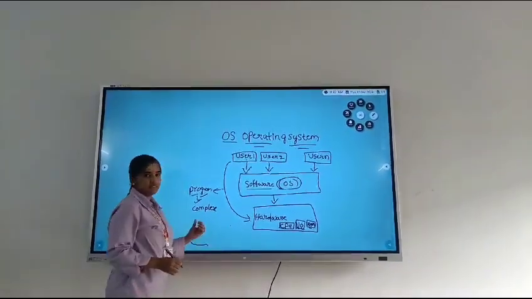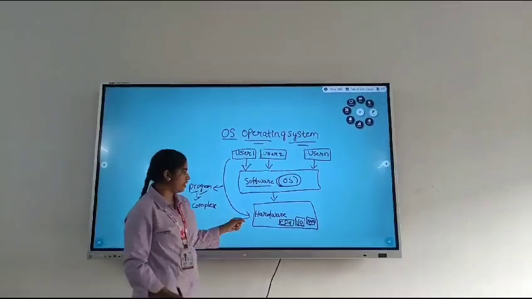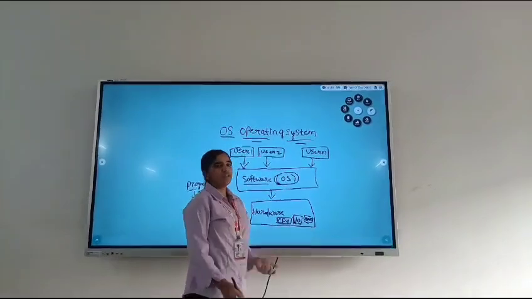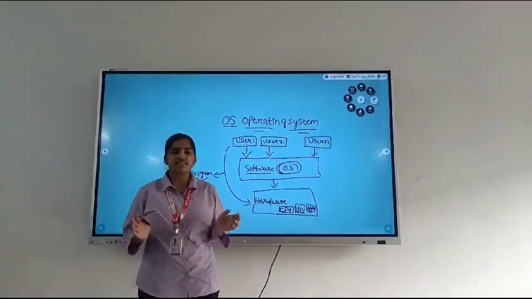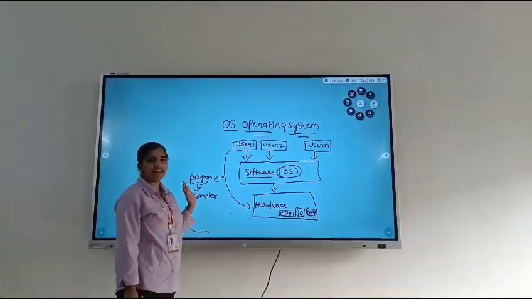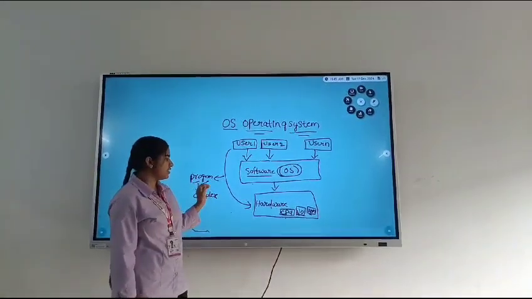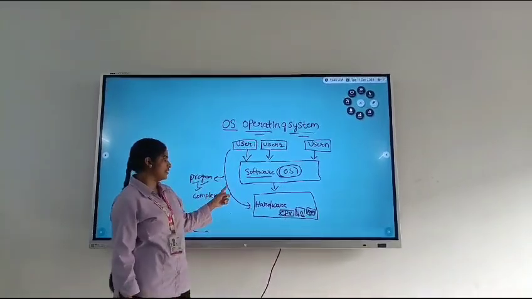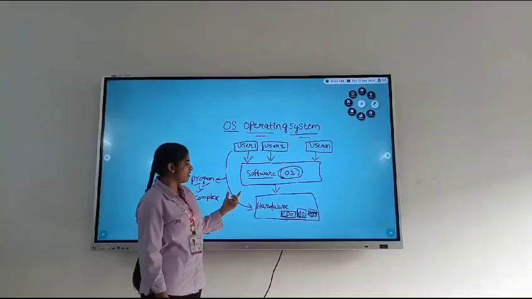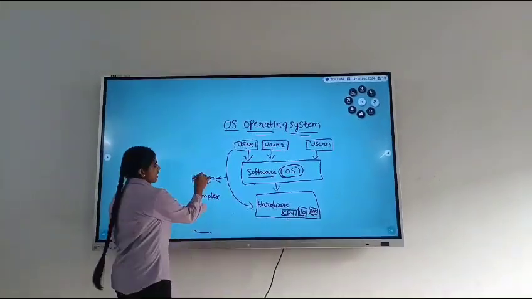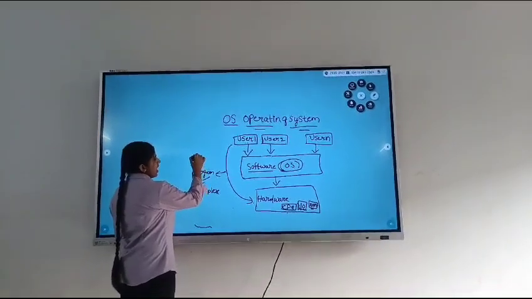Sometimes this program can differ with the architecture of a CPU, input, output and RAM. So every CPU architecture is not the same, so the program will definitely differ. So understanding this hardware will become more complex. So by using operating system, we can easily interact with the hardware, and writing this program may include problems.